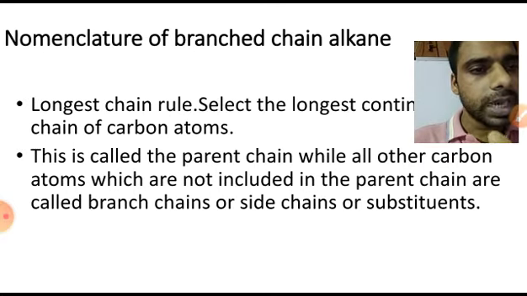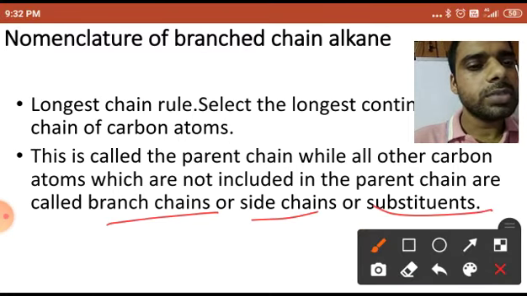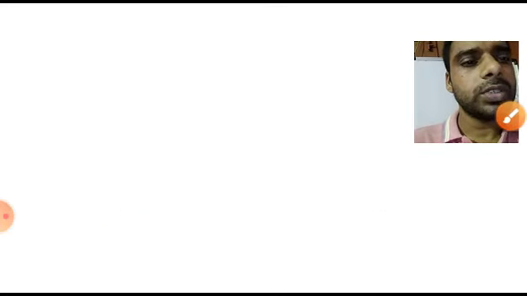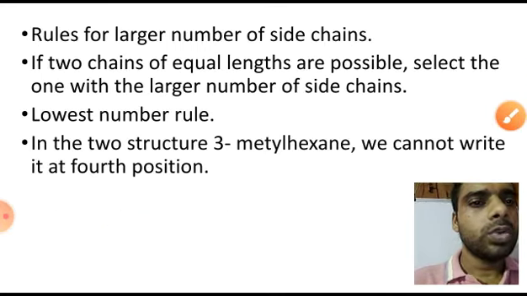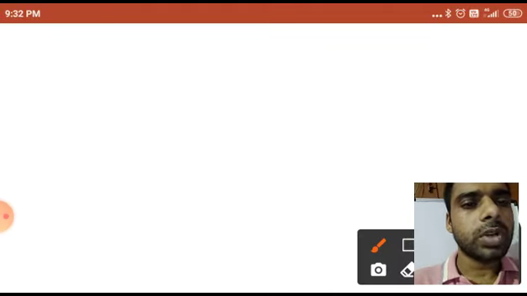You have seen now the carbon at the second position, third position I had ignored, and that one is known as branch chains, side chains, or substituents. Any name you can call it. Now after that you can see here the rules for larger number of side chains. What does it mean? Larger number of side chains.